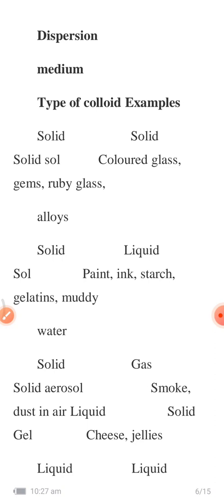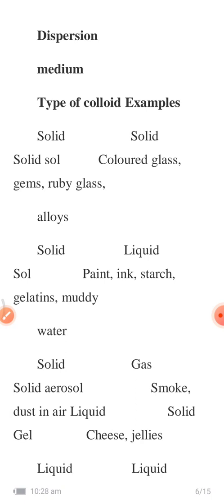Then solid and gas. The dispersed phase is solid, the dispersion medium is gas, and they are called solid aerosol. The examples are smoke and dust in air. Here in smoke, air is the dispersion medium and carbon particle is the dispersed phase. Even dust in air, so dust is a solid particle, air is a gas. So solid in gas is called solid aerosol, and these are the examples.